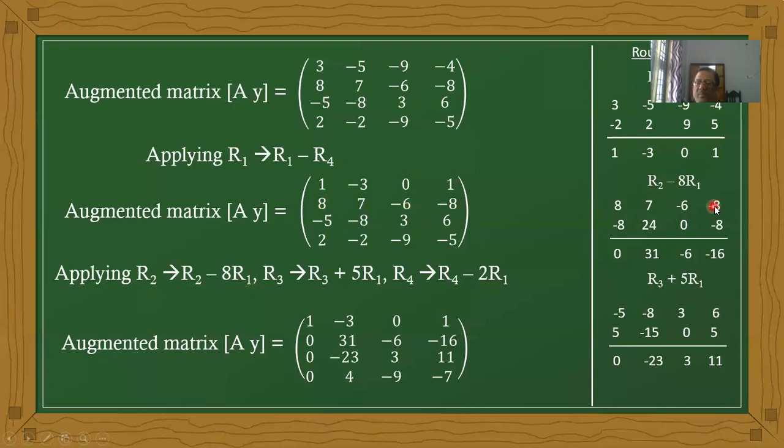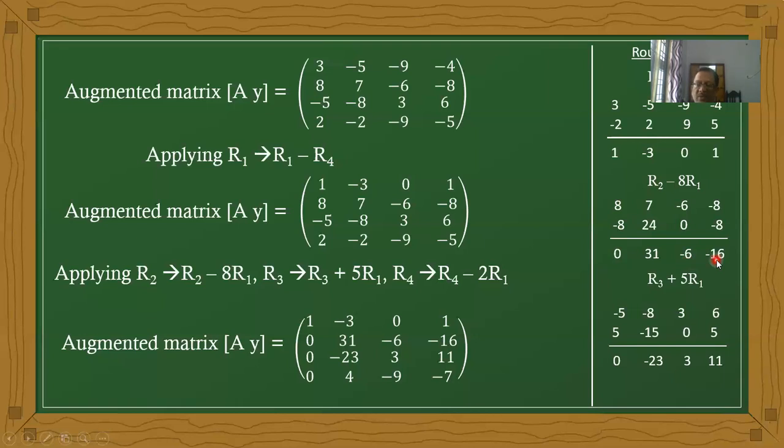The first row multiplied with 8: 8 times 1 is 8, 8 times minus 3 is minus 24, then 0, and 8. Multiplying with the minus sign, minus 8, 24, 0, minus 8. Therefore it becomes 0, 31, minus 6, minus 16.